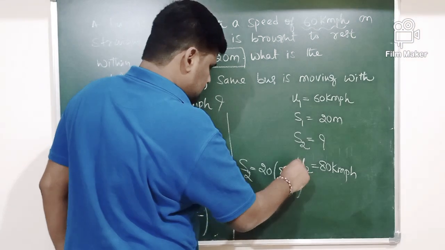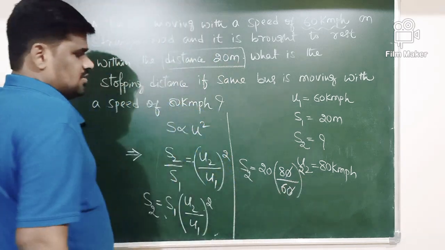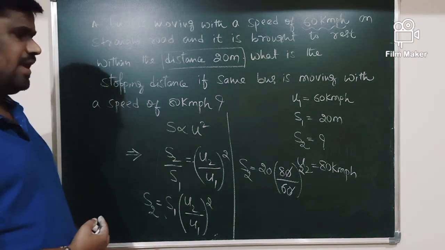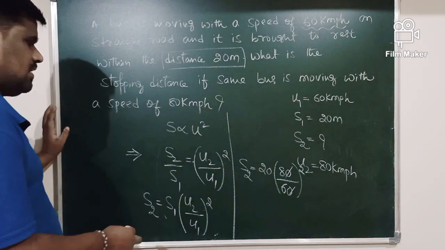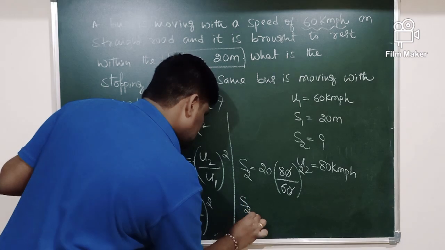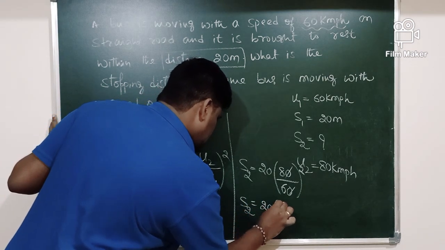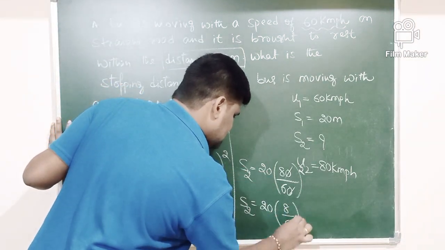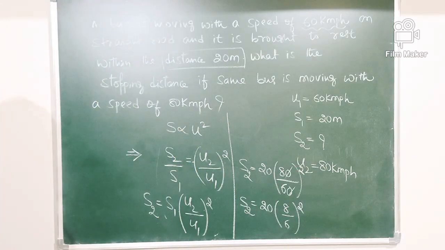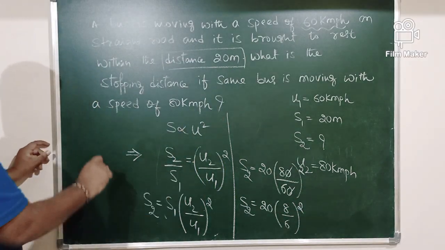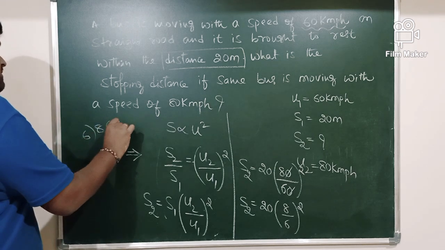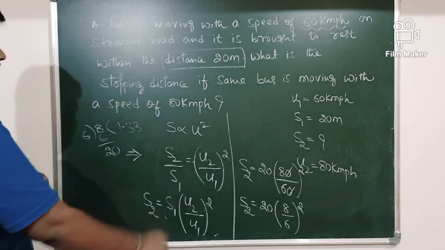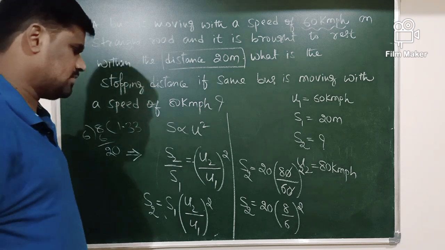Further, what I can write now? 0 and 0 get cancelled here. So 8 divided by 6 whole square. S2 is equal to 20 into 8 divided by 6 whole square. What is 8 divided by 6? Nearly 1.33.